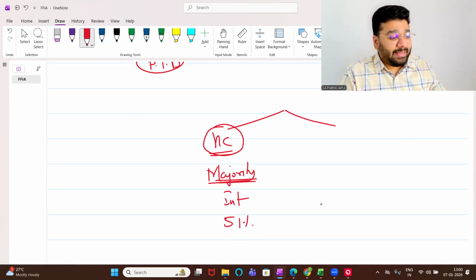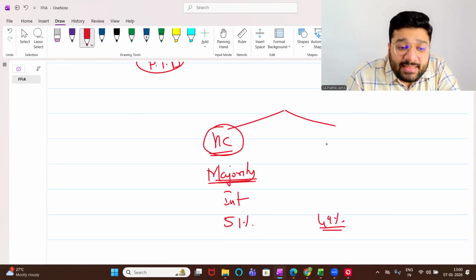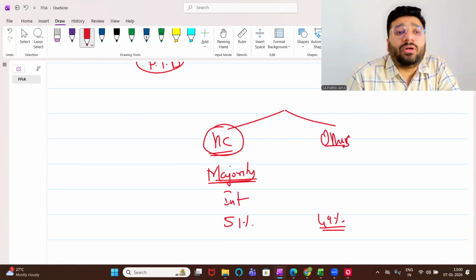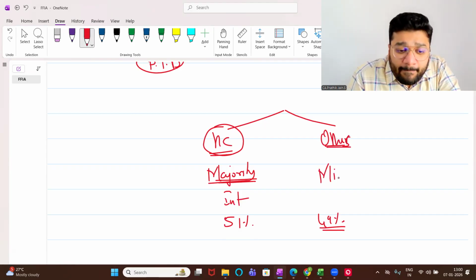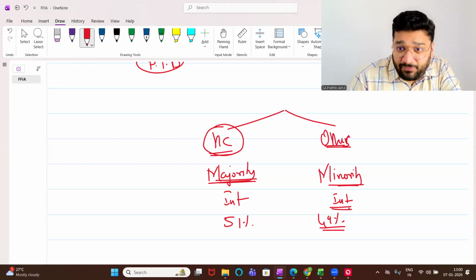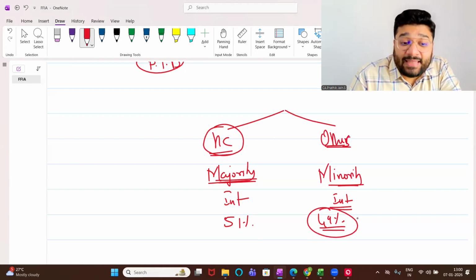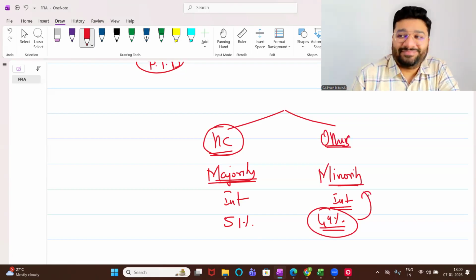Remaining is how much, people? 49%. These are called other shareholders, and in consolidation we call them minority interest. Got it? Not got it? If you think those shareholders who have less holding are the minority, now you're wrong.